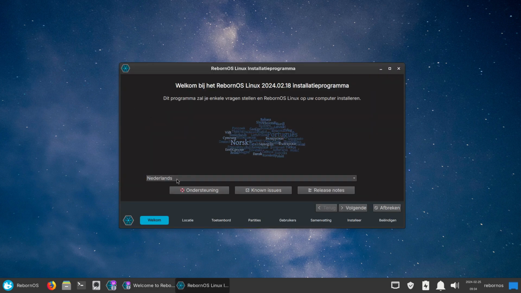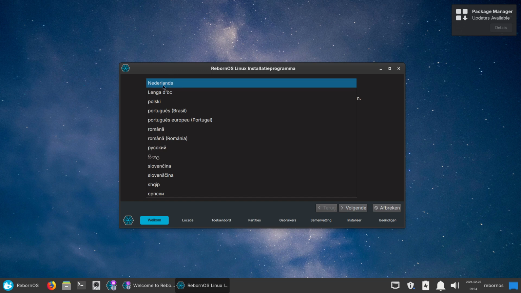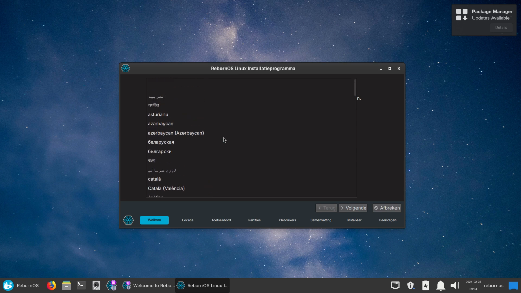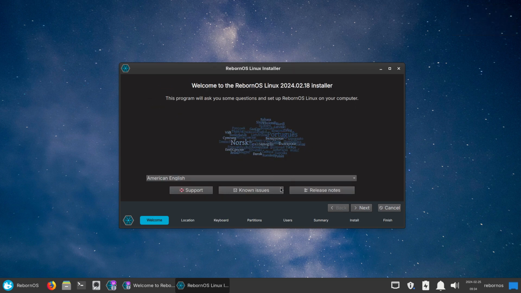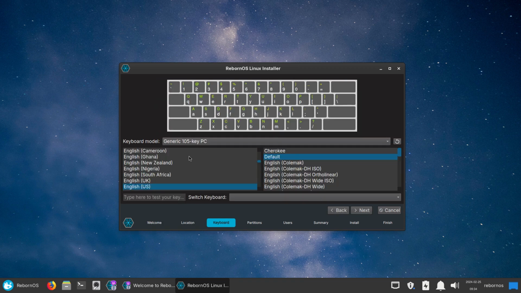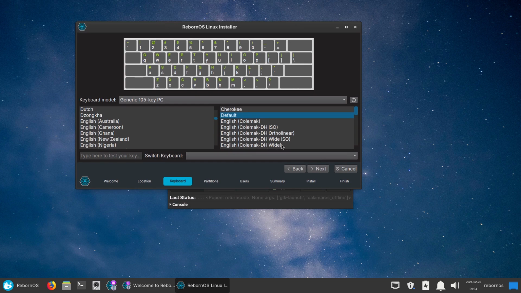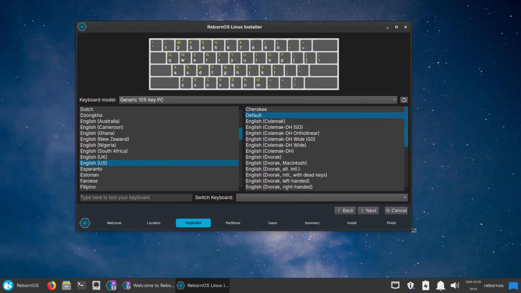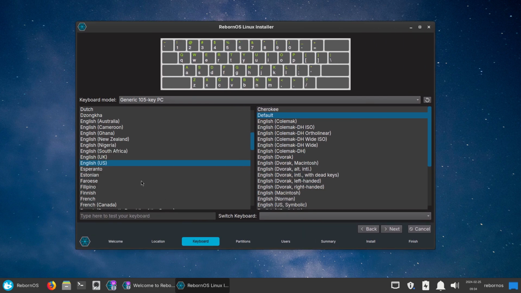So he wants to install this in Dutch, Netherlands. I'm not gonna do that. You need to learn the technical terms in English, so you need to Google and DuckDuckGo all you want, not in your own language, in the language of, well, English.